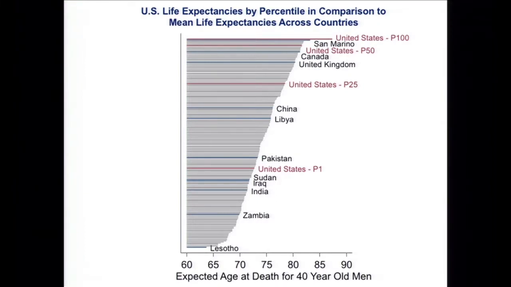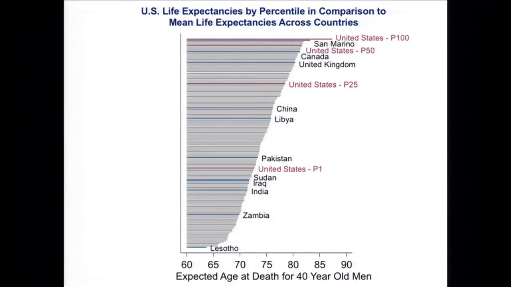How large is it? I think one set of useful benchmarks is to compare these numbers to life expectancy across countries around the world. This chart shows you mean life expectancies for all countries in the world from the World Health Organization. And we're showing with the red lines where life expectancies for men in the US at different percentiles fall in this distribution.